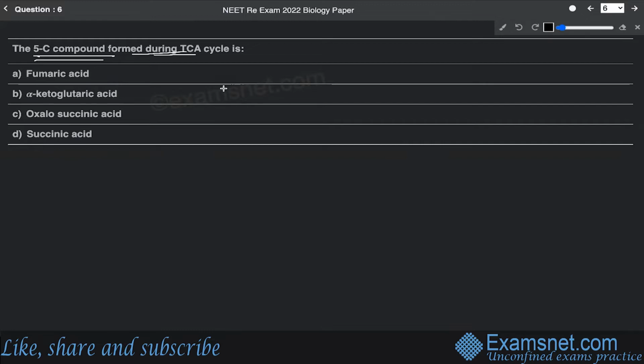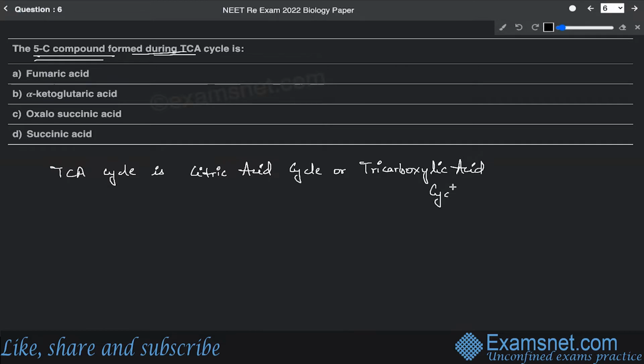And the TCA cycle, the tricarboxylic acid cycle, is basically the citric acid cycle.